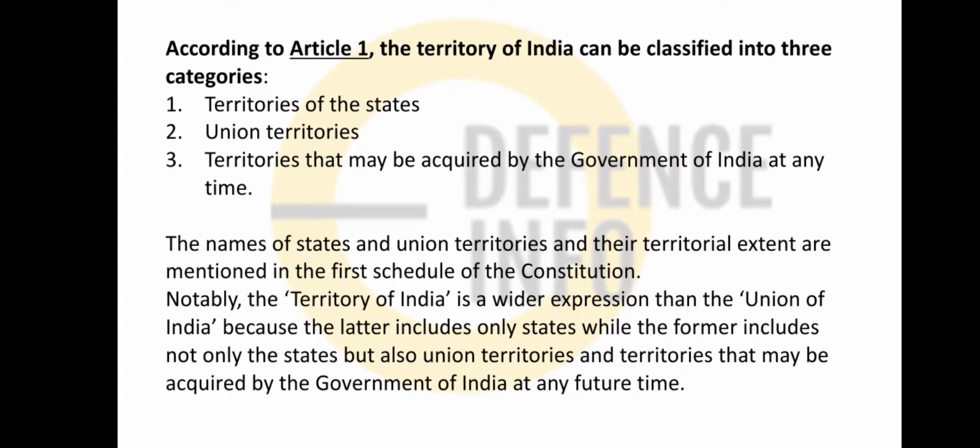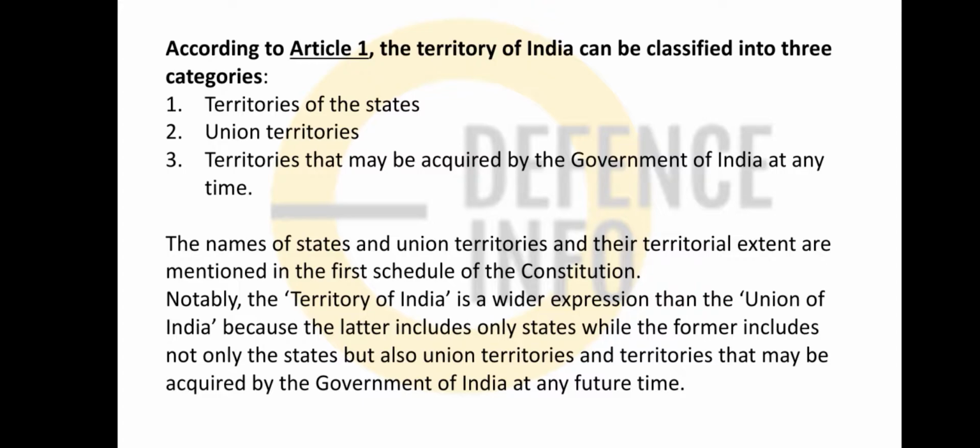See, article 1 says that the territory of India can be classified into three things: territory of the states, union territories, and territory that may be acquired by the government at any time. Okay, at any time. Suppose they acquired the part of Jammu and Kashmir held by Pakistan. Okay, so it will then be a part of India.